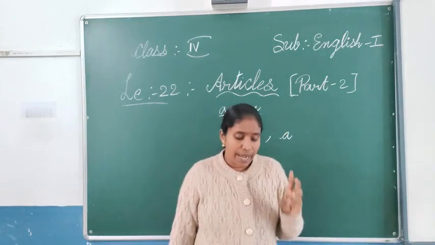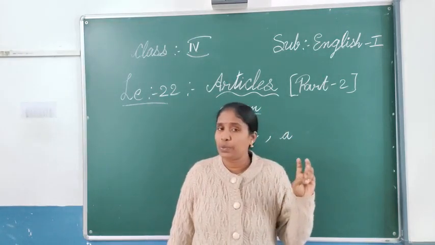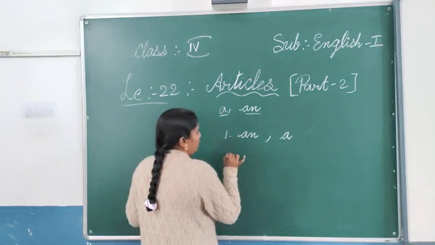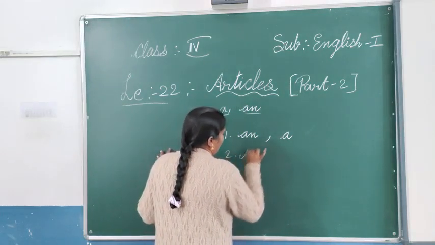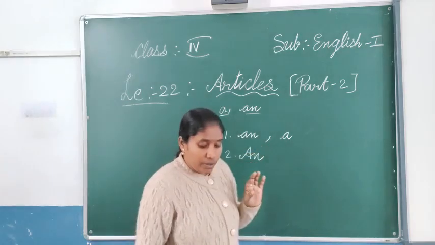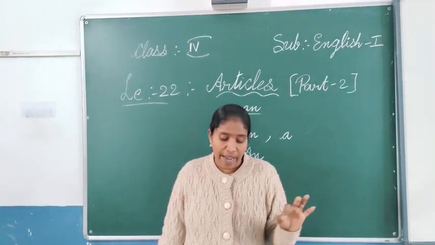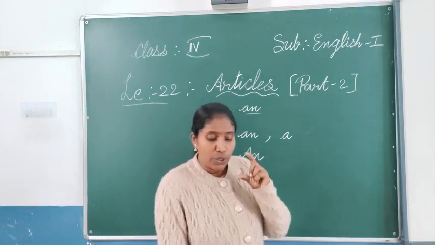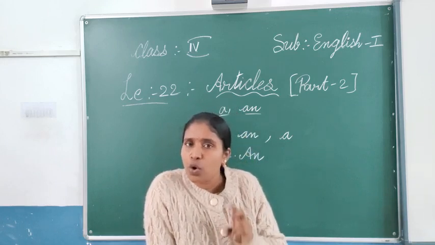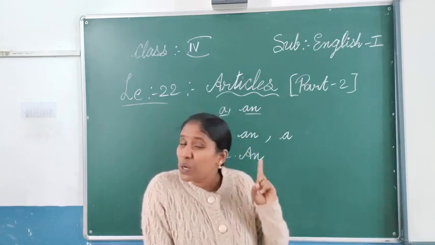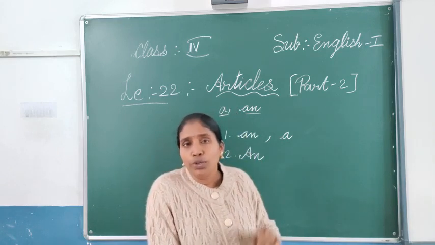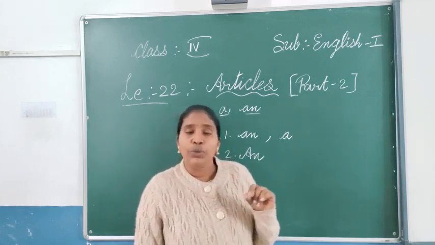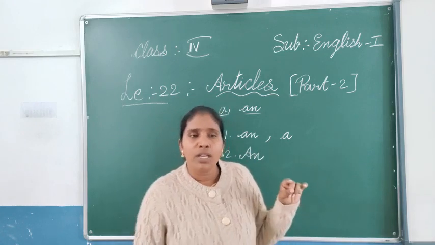The second one is dash European. European. E. So the sound is what? E sound means what will we be using there again? The second one, an. Next, lecture at dash university. University. And here you have to remember, university. Actually U is a vowel, but what is the sound of the alphabet? University.